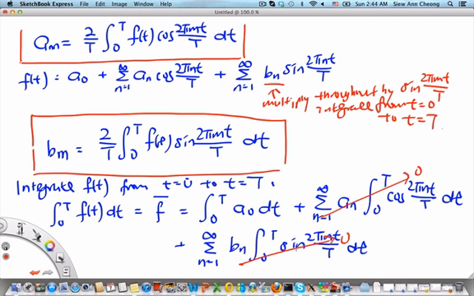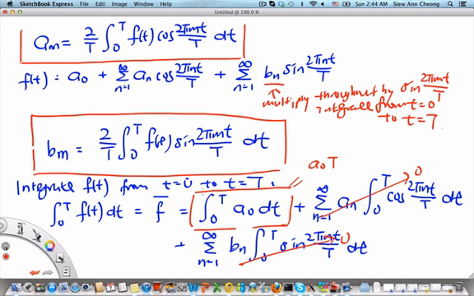The two cosines cancel because it is cosine of an integer multiple of 2π minus the cosine of 0. And of course, we are left with only a naught. And because a naught is a constant, it's easy to evaluate this integral. This is a naught T, which implies that,